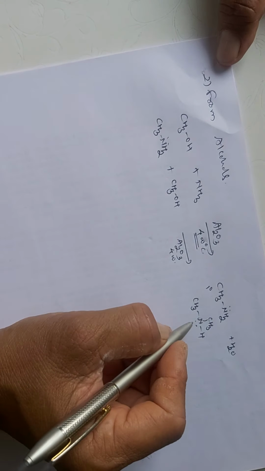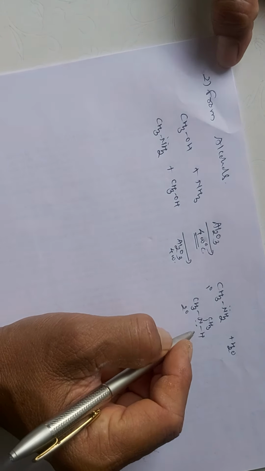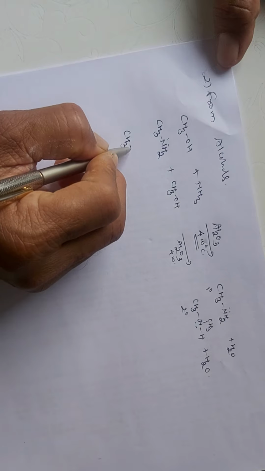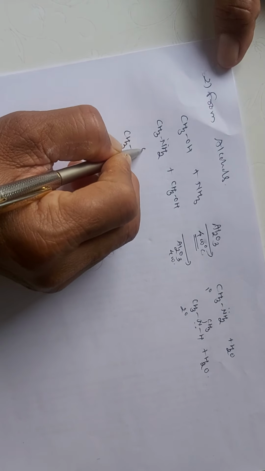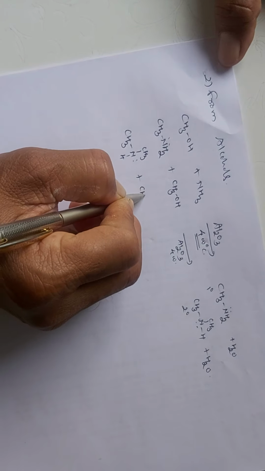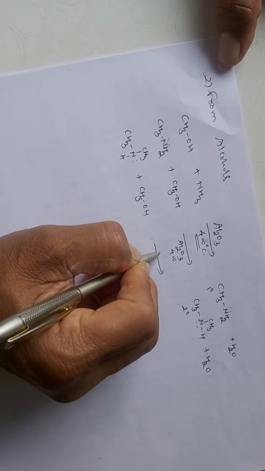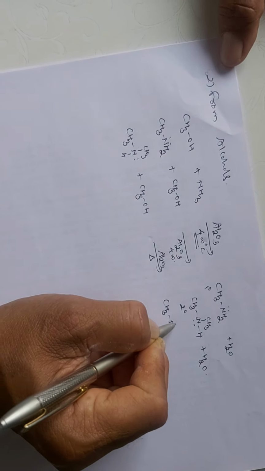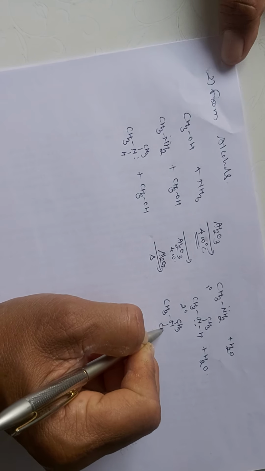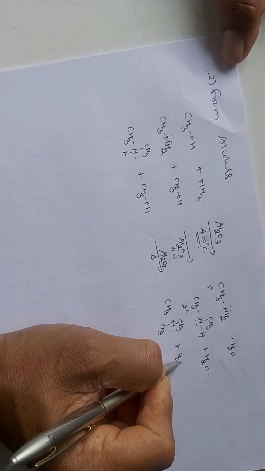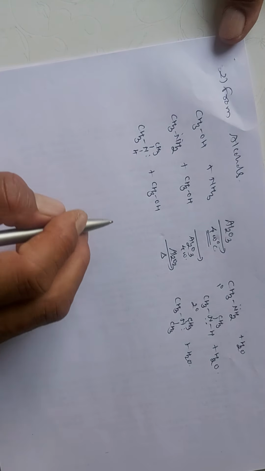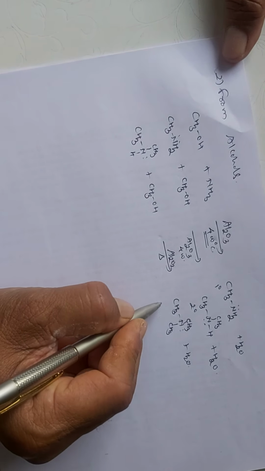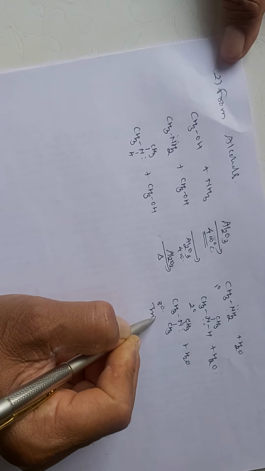So this is your methylamine, this is your dimethylamine, and further this dimethylamine reacts with the alcohol and forms trimethylamine, that is the tertiary amine. And so in this way we are getting a mixture of all three amines, primary, secondary, and tertiary, that is this trimethylamine.